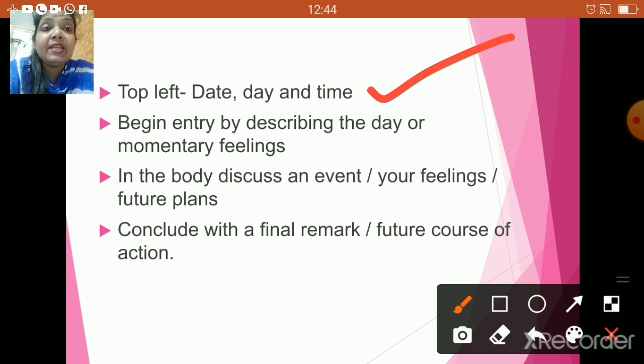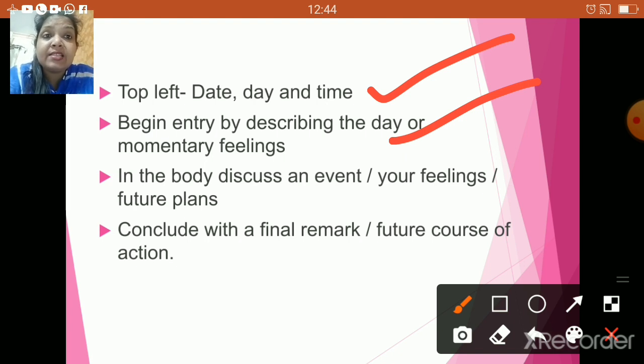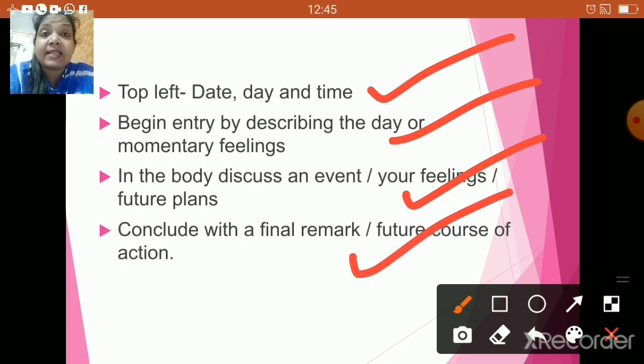Now begin the entry by describing the day or momentary feelings. In the body, discuss an event, your feelings, or you can also discuss something about your future plans. Now, whenever you are concluding, you can conclude with a final remark or future course of action. That depends completely on you how you want to conclude your diary.